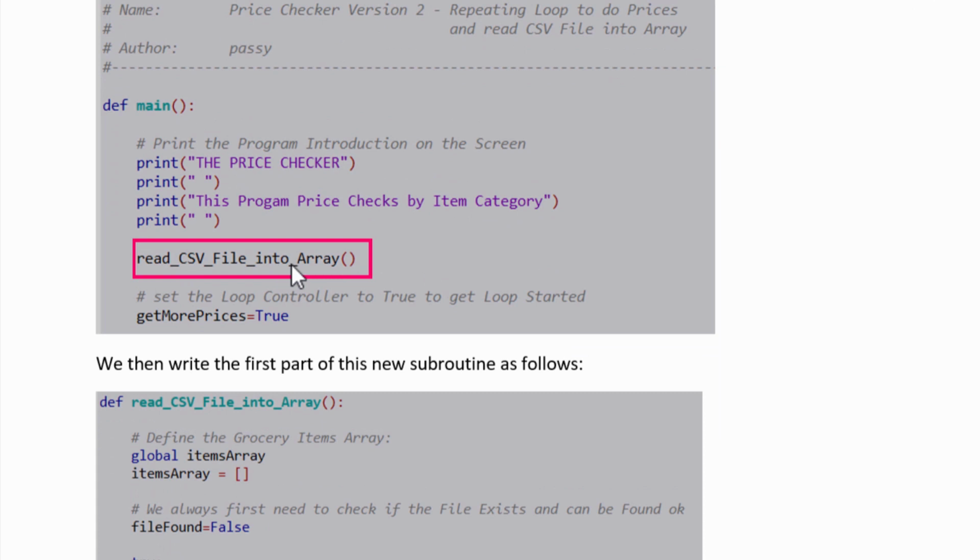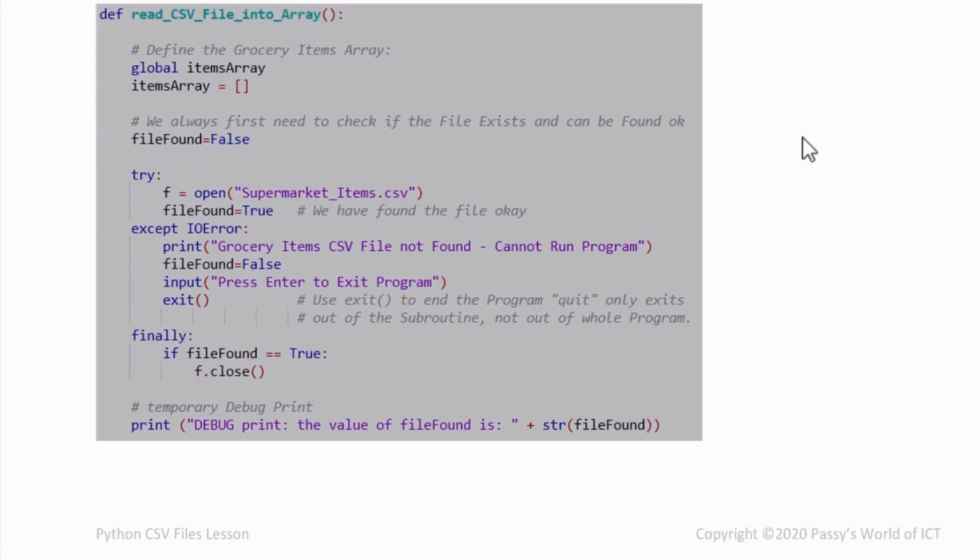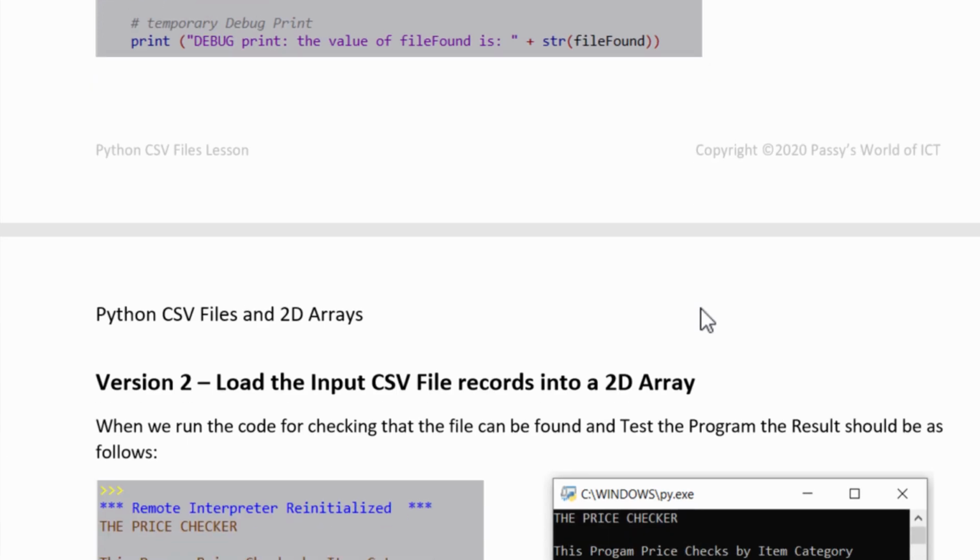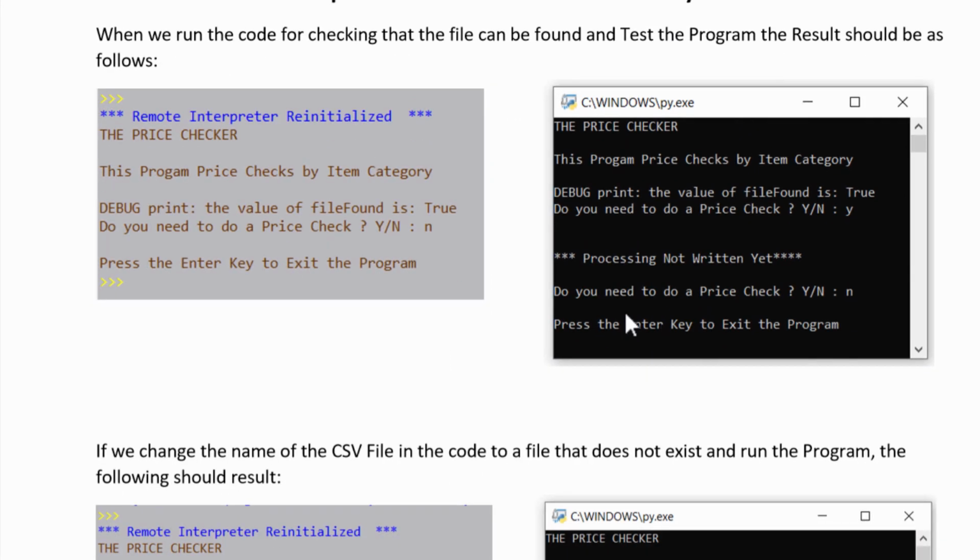So in this spot in the version 1 program, we're saying read CSV file into array. What you need for that is the first thing we're doing, that try except finally code. Now, we're not going to go through that because we went through that in the homework excuser program, but that just checks that this supermarket_items.csv file is actually present in the same folder as your program, and if it's not, it's going to print there was a file not found problem and it can't run the program. All right, so when we run that, what happens is we get our debug print, the value of file found is true. Okay, so it did find the file.